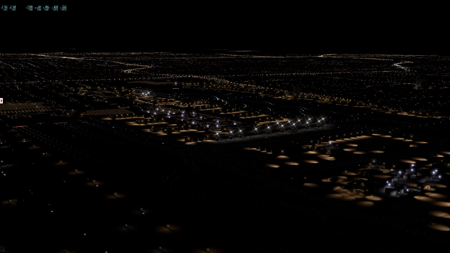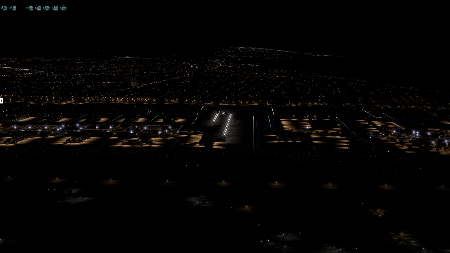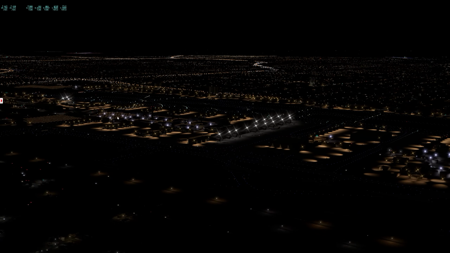Okay, 27, yeah. Of course this is the Los Angeles area, and this area is very dense, so it really is going to depend on where you're going to fly. So you can probably still max this slider if you're flying in a less dense area. But again, if you're going to fly into airports like JFK or Los Angeles or Seattle, then you're probably going to have to tone down your number of world objects setting.